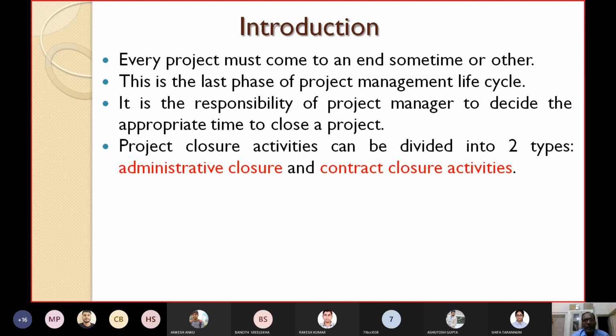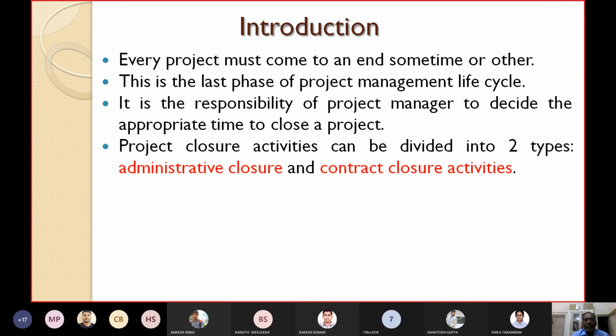In my earlier classes, while discussing chapter 1, Introduction to Project Management, I told you the different phases of the project management life cycle. So closure is the last phase. It is the responsibility of the project manager to decide the appropriate time to close a project. So when the project will be closed will be decided by the project manager.